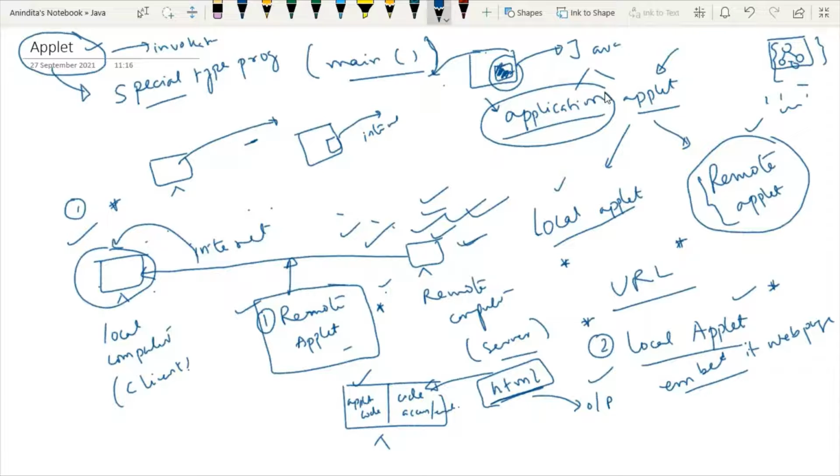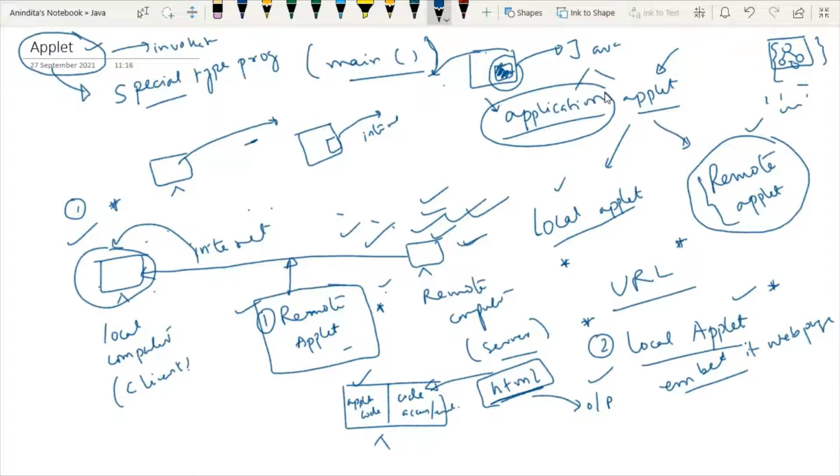So in one word, what we are going to do today is design one applet code which is definitely a local applet. So this is a very important question in your interview, what is the difference between local applet and remote applet. So these are the very basic differences.